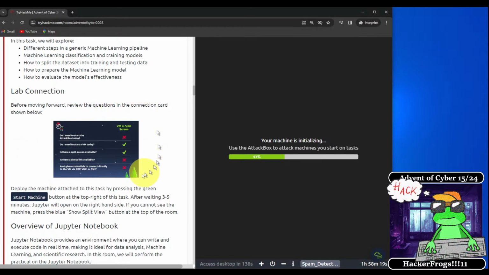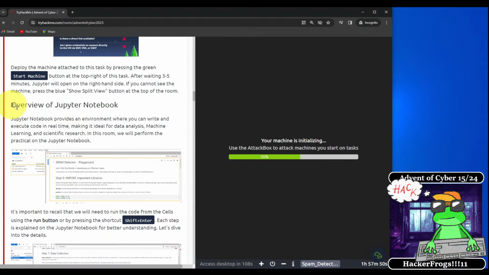For today's exercise, we do need to start a VM, and there is split screen available. However, after the machine initializes over here, we're going to be putting it in its own separate web browser tab, and we're going to be working inside the virtual machine in its own full screen tab, so that we're better able to see what's going on there.